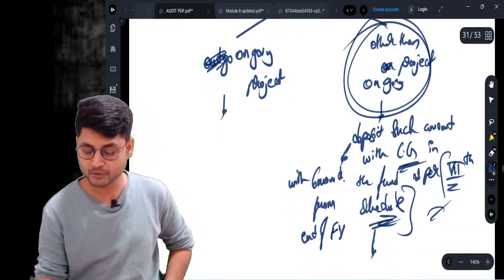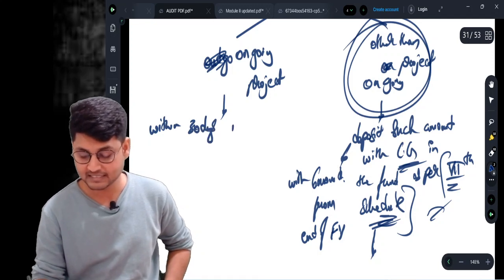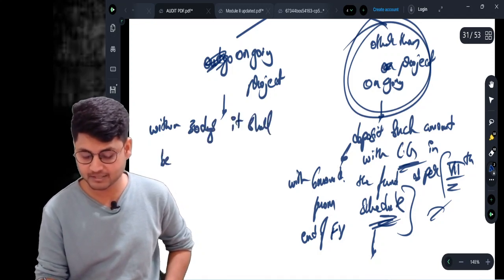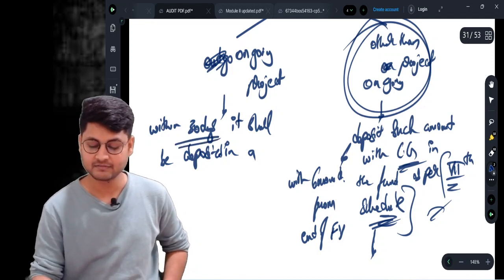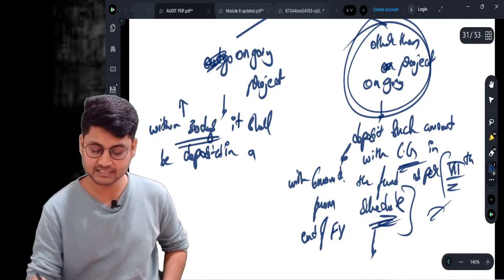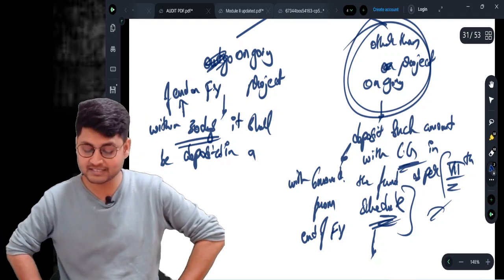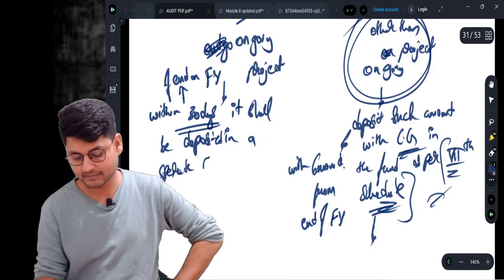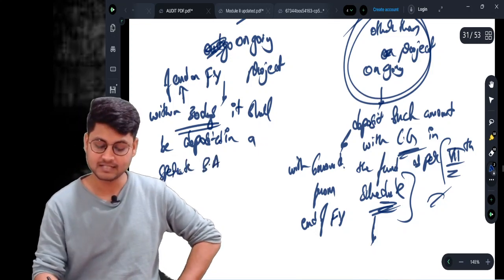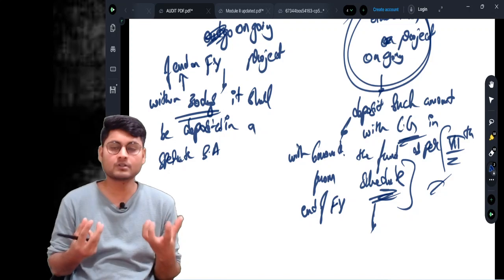If it is because of an ongoing project, within 30 days of the end of the financial year, it shall be deposited in a separate bank account, and that amount shall be utilized within 3 years. So the time given for an ongoing project is 3 years.